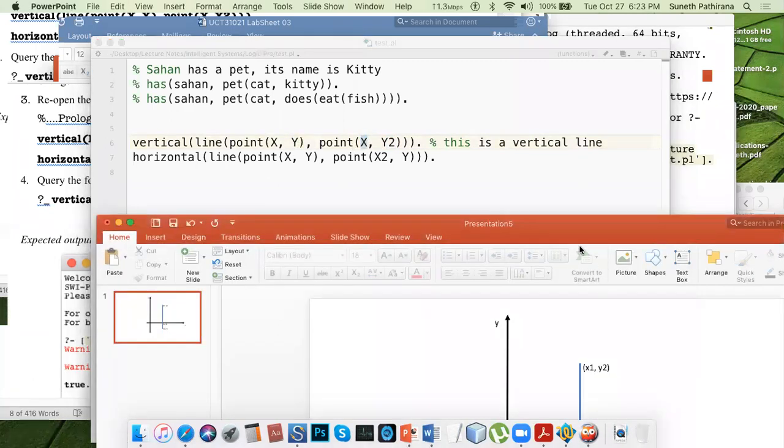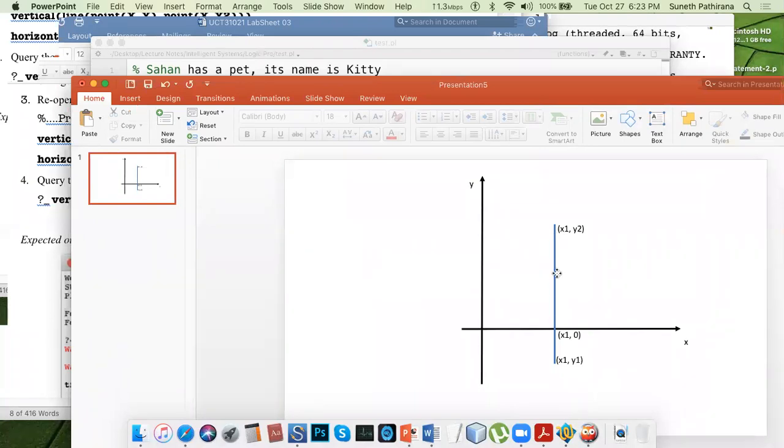So that's the logic we have written here. Y values are getting changed, while x value remains as it is. So same accordingly you can define a horizontal line. Okay, here what is happening, you consider this one. So this is x0, something we call y3. Okay. So this along the y-axis y3. Okay.